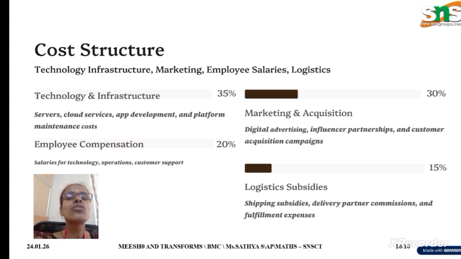Okay, so the cost structure. Technology infrastructure we are going to have 35%. So from that the servers, cloud services, app development, and platform maintenance cost, and 20% which is from employee compensation, so salaries for technology and operations and customer support. And the third thing is marketing acquisition, which is 30%, and logistics subsidies, which is 15%.